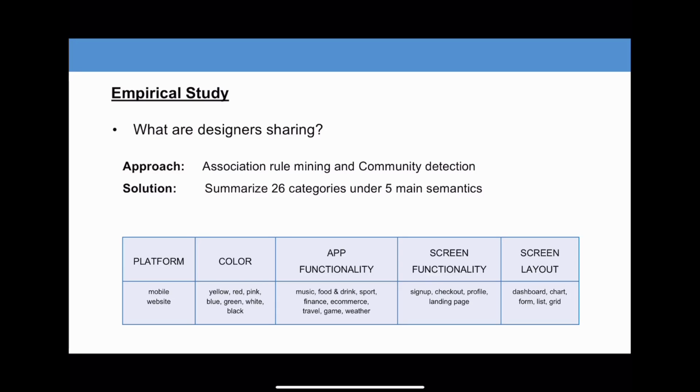Mainly focused on UI designs, finally we summarized the 26 categories and 5 main semantics: platform, color, app functionality, screen functionality, and screen layout. The table shows the tag list of our dataset.